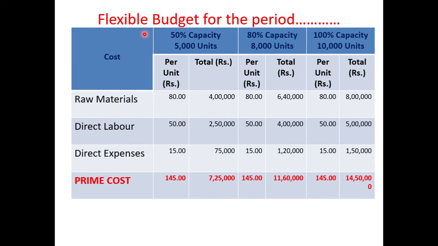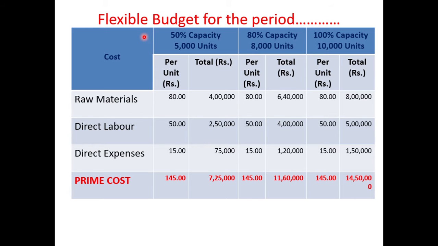Before going to solve the problem or preparing the flexible budget, you have to remember two things. There are two expenses we are taking here, fixed expenses and variable expenses. Variable expenses: cost per unit will always remain the same if the production increases or decreases.